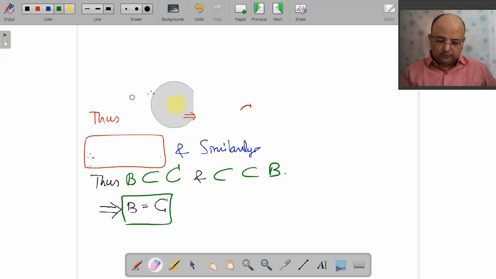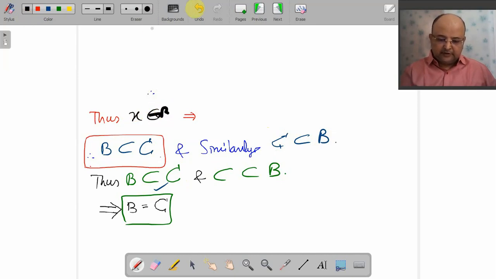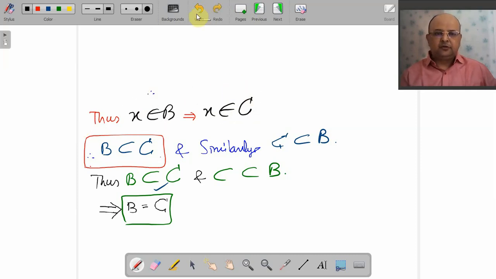So I need to prove only this, B is subset of C. And in the exam also you will say that similarly C is subset of B. But how can I prove that B is subset of C? x belongs to B implies x belongs to C. So I start with this and we will end with this. That is it. We will start with x belongs to B and we will end with x belongs to C.